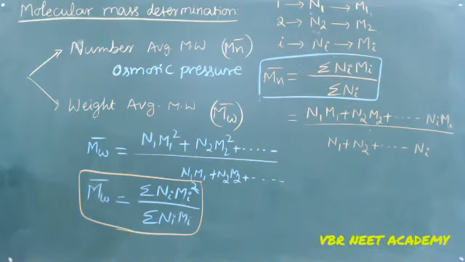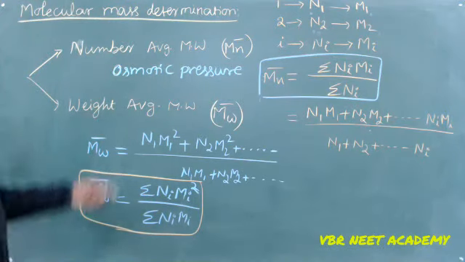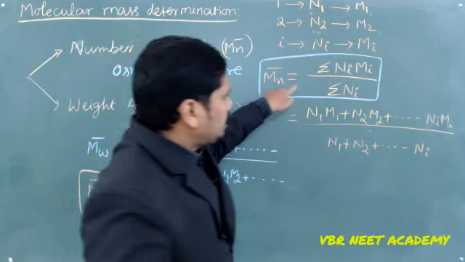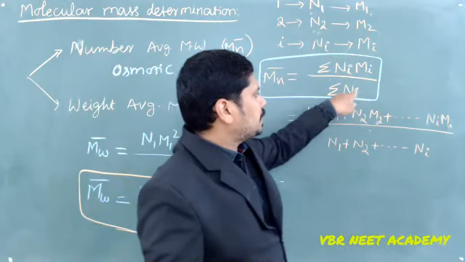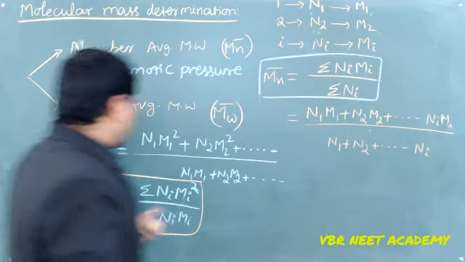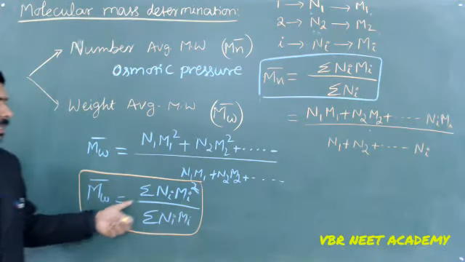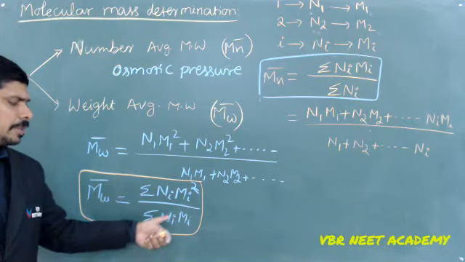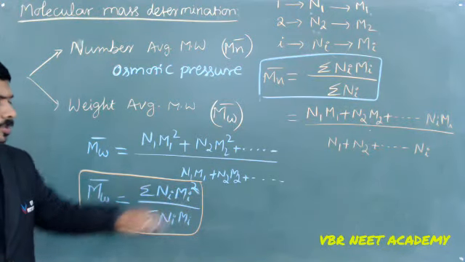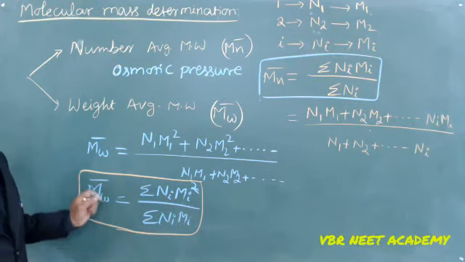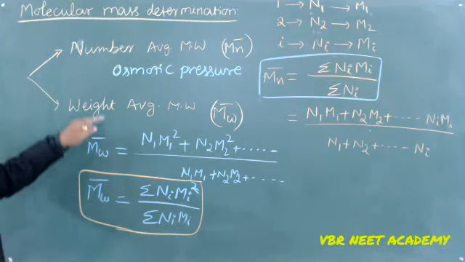These two we are supposed to remember them. Number average molecular weight is equal to sigma Ni Mi by sigma Ni, whereas the weight average molecular weight is nothing but sigma Ni Mi square by sigma Ni Mi. So this is the way we can determine the molecular weight. We are not able to do it exactly.